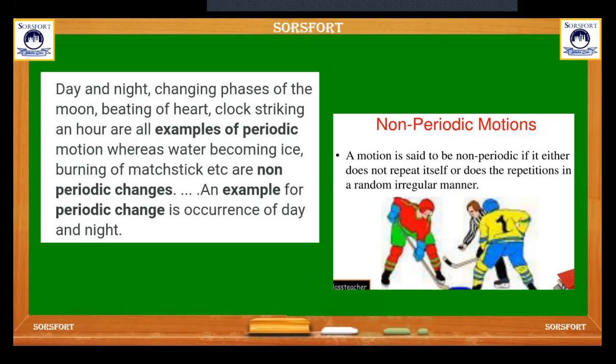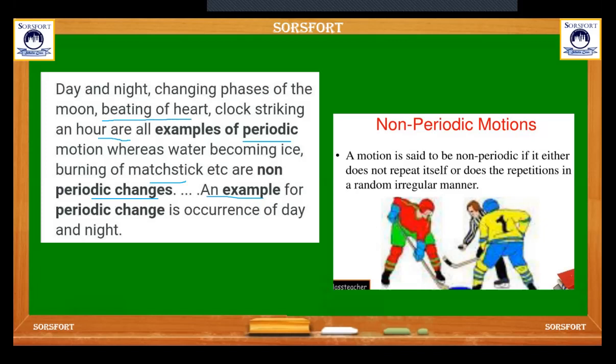Day and night, changing phases of the moon, beating of the heart, clock ticking of the hour. These are examples of periodic motion because they happen at a fixed time interval. But water becoming ice, burning of a matchstick, etc. are non-periodic changes.